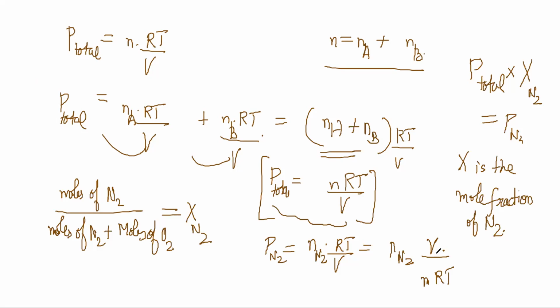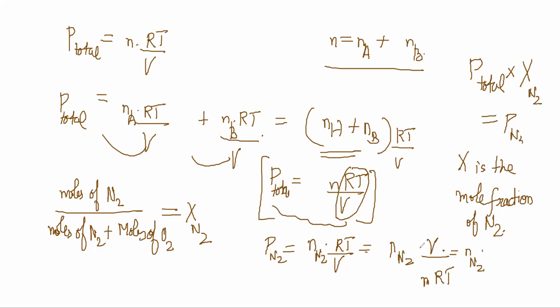So what I will do is, this RT by V is equal to P total by N.